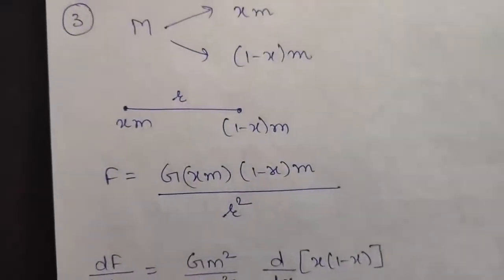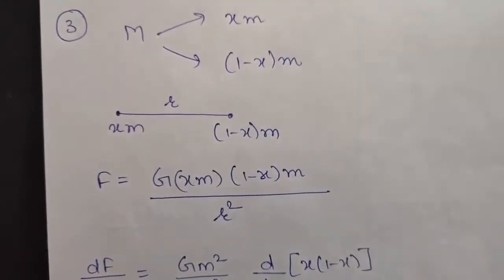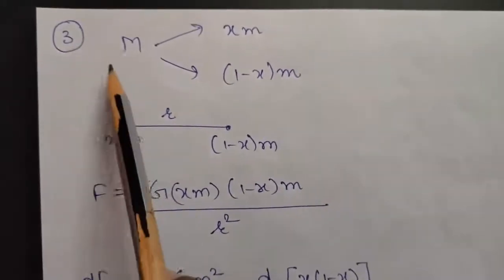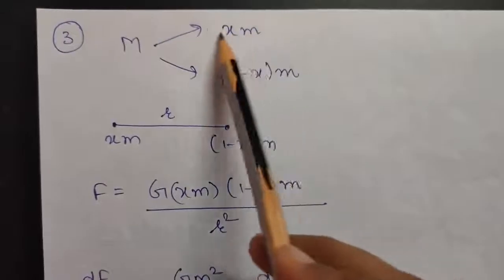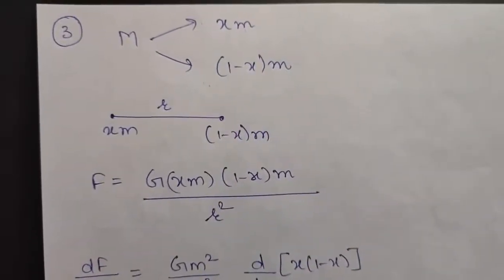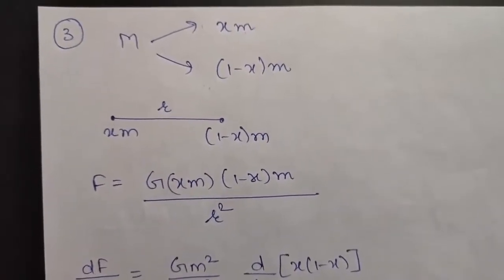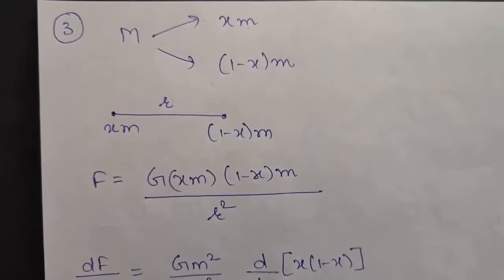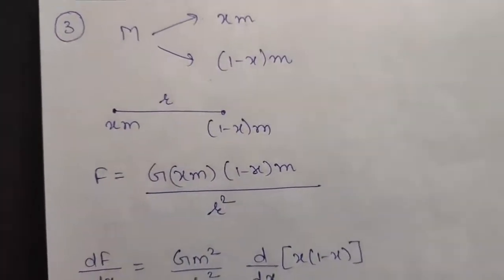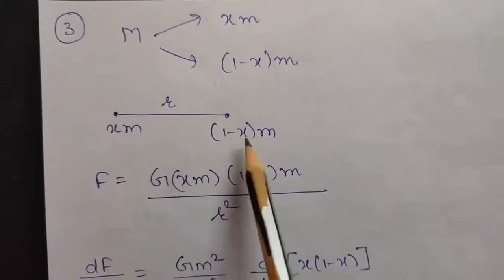Okay, so the next is question number 3. It says a mass capital M is divided into two parts xM and (1 minus x)M. So this mass is divided into two parts of mass xM and (1 minus x)M. After that, for a given separation, you have to calculate the value of x for which the gravitational attraction between the two pieces becomes maximum. So as in the question it is given for a given separation, let us take r to be given, that is the separation between these two masses.